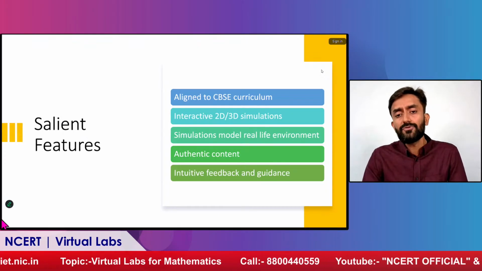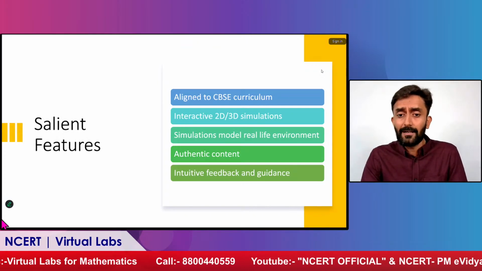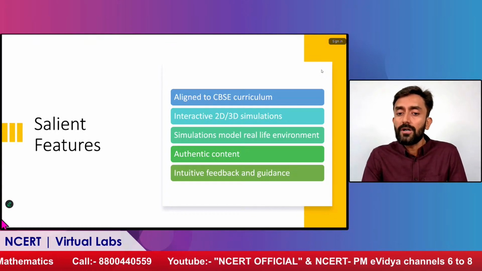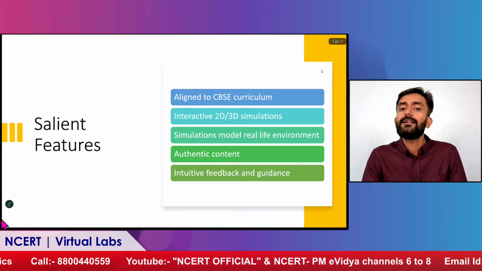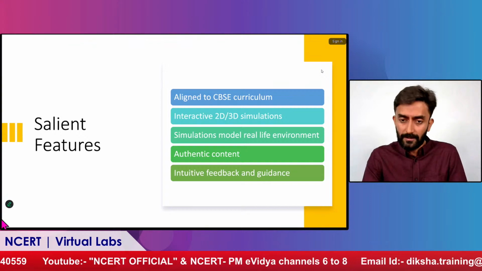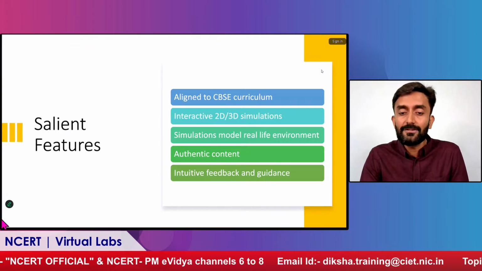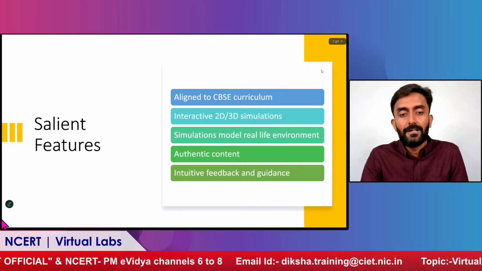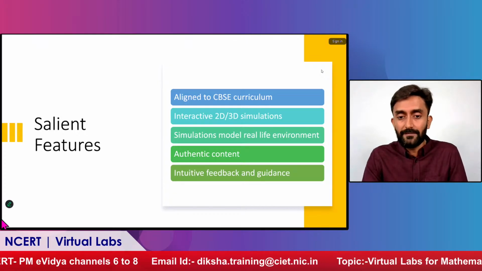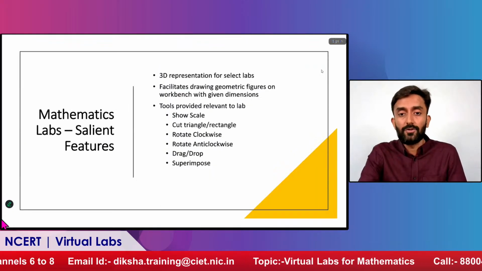What we are trying to say here is, suppose there is a step where you have to put in the values of the sides of a triangle or a rectangle to create it, and the student is not able to draw it properly. Then feedback is given to the student that no, you have put this value wrong, or this formula is wrong, or this concept is wrong. So stepwise guidance is also there. It is an interactive part. Students have to come, perform and gain the knowledge, and the system helps them achieve the aim of the lab which has been designed. So these points cover the overall scenarios.